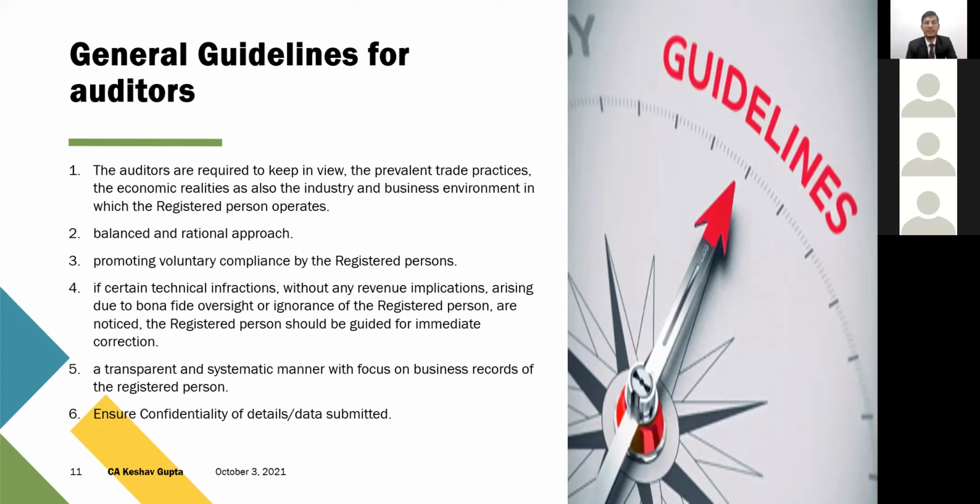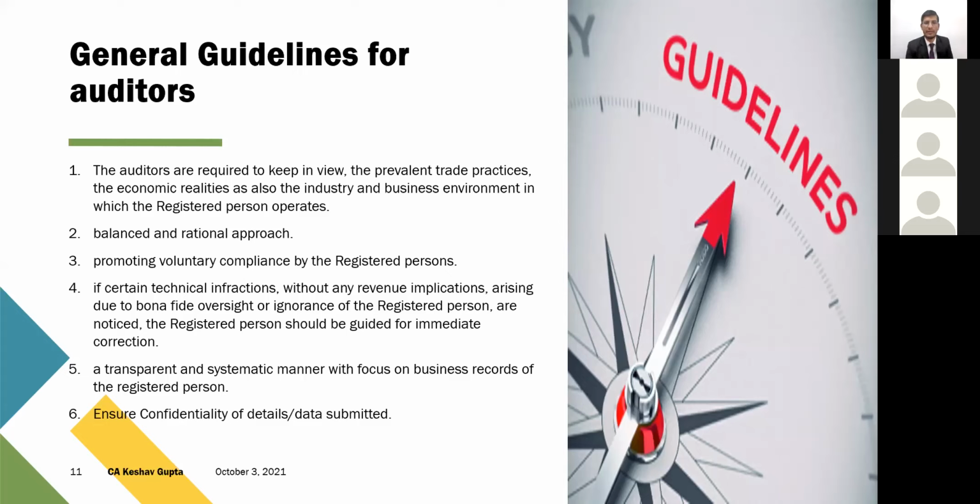So confidentiality is also on their part, because most of the details nowadays are asked for in soft copy only. They are not accepting hard copies, and the entire system is system based.